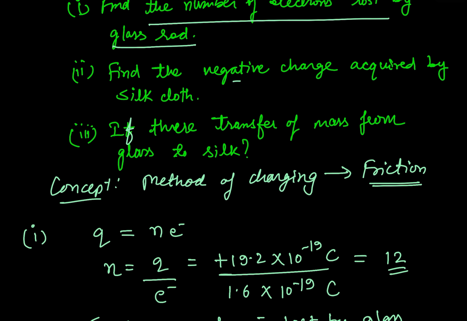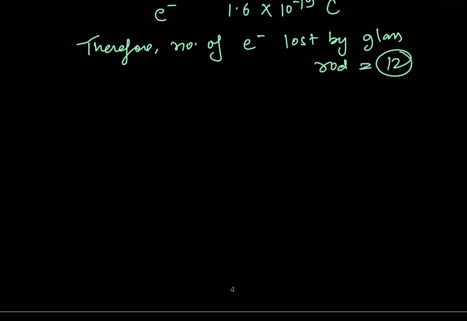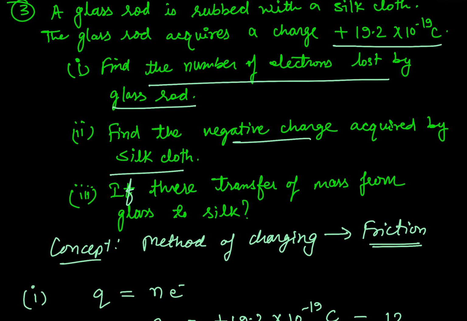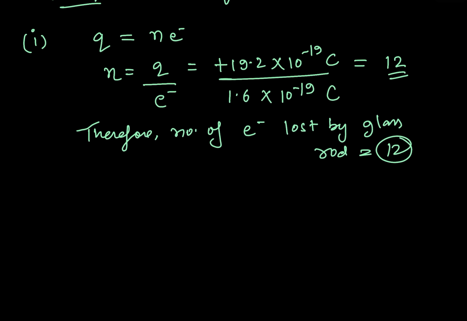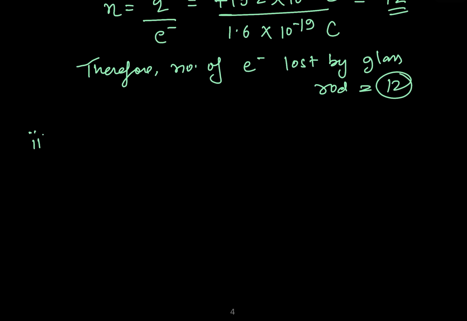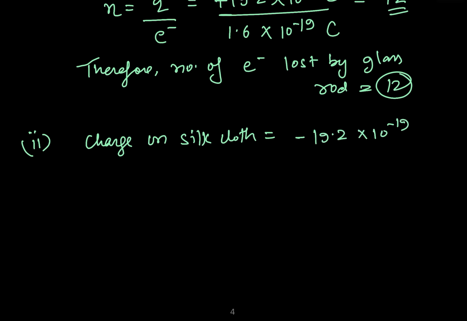Second thing is find the negative charge acquired by the silk cloth. जितना चार्ज उसने लूज किया उतना ही चार्ज उसने एक्वायर किया है. So this value represents acquires a charge of 19.2 into 10 to the power minus 19 coulomb. Therefore this is the negative charge acquired by the silk. Okay, so second part is charge on silk cloth is equal to negative value of what the charge is being acquired by the glass rod, lost by the glass rod, sorry.